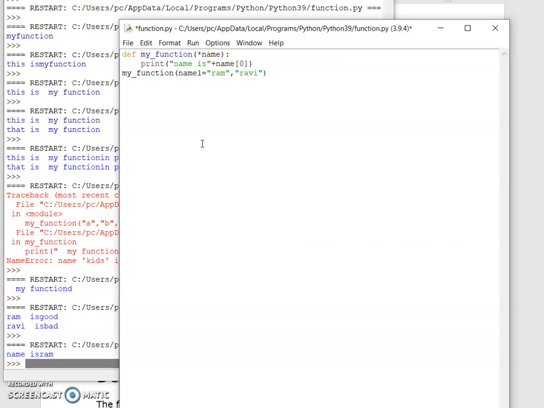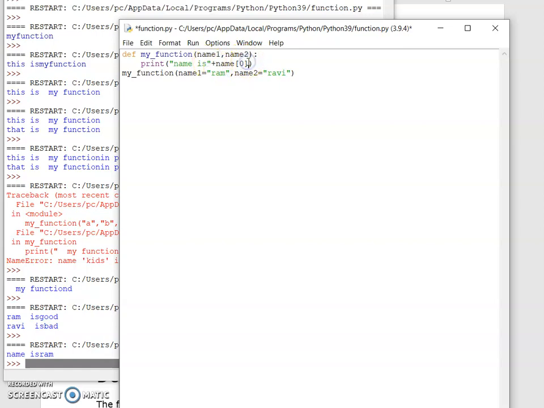M1 equal to Ram, M2 equal to Ravi, M1 comma M2, sorry, M2.